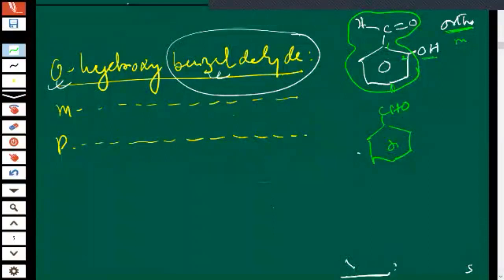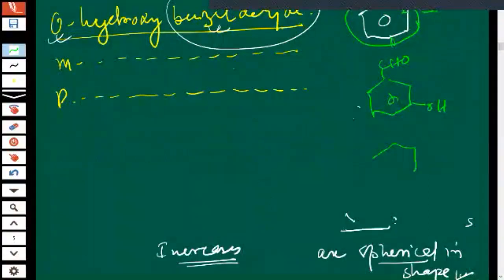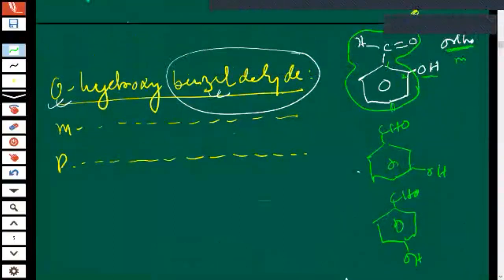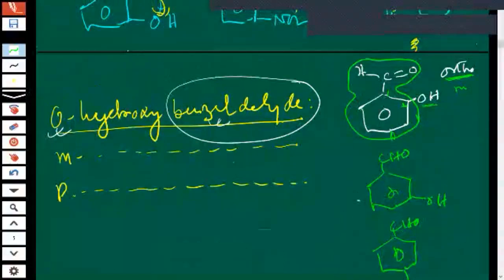So this is benzaldehyde, and if we write the OH group here, this is known as meta. If we write OH here, this is known as para. Para-hydroxybenzaldehyde, meta-hydroxybenzaldehyde, ortho-hydroxybenzaldehyde. Okay, sir.